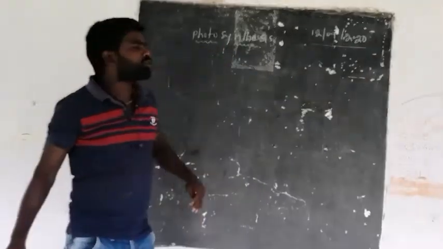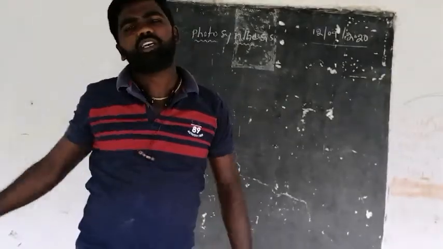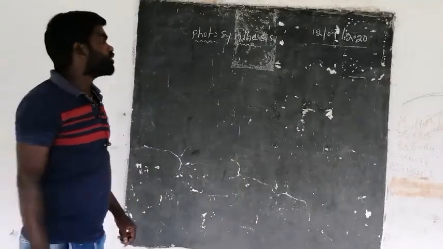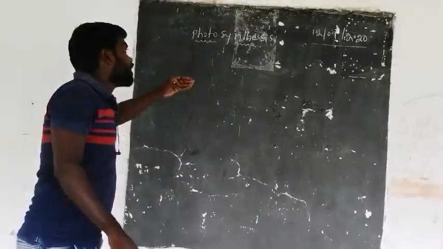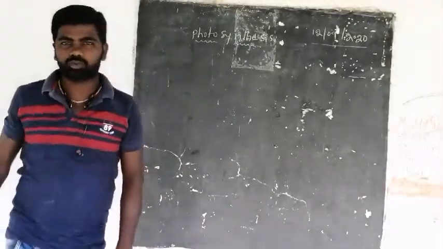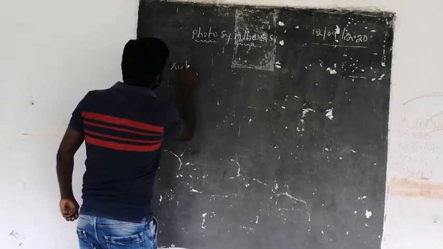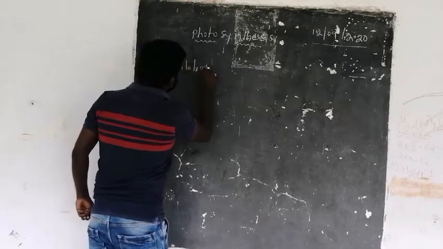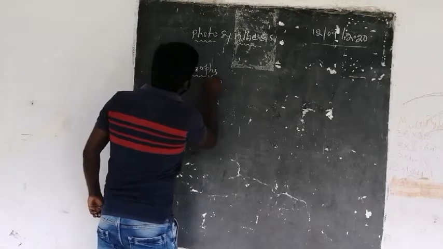Before going to photosynthesis, we are discussing that the plants are able to prepare their own food material, and so the plants are also called autotrophs. Let us see what autotrophs are.